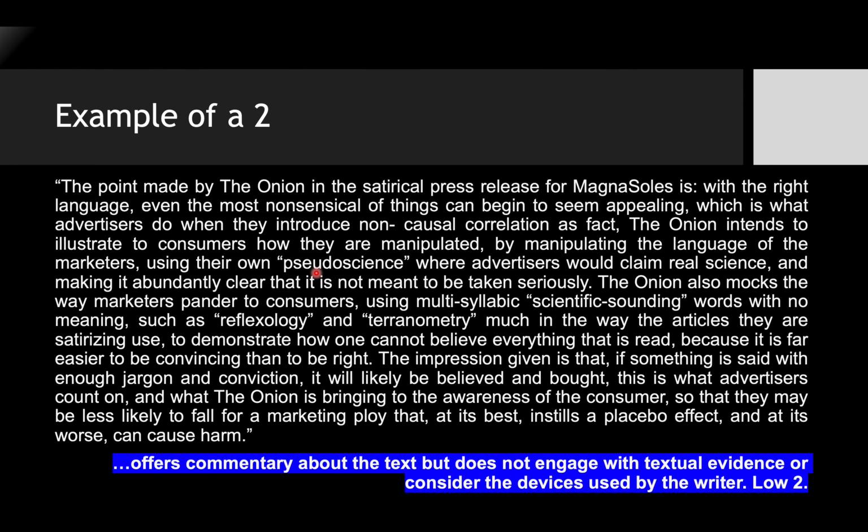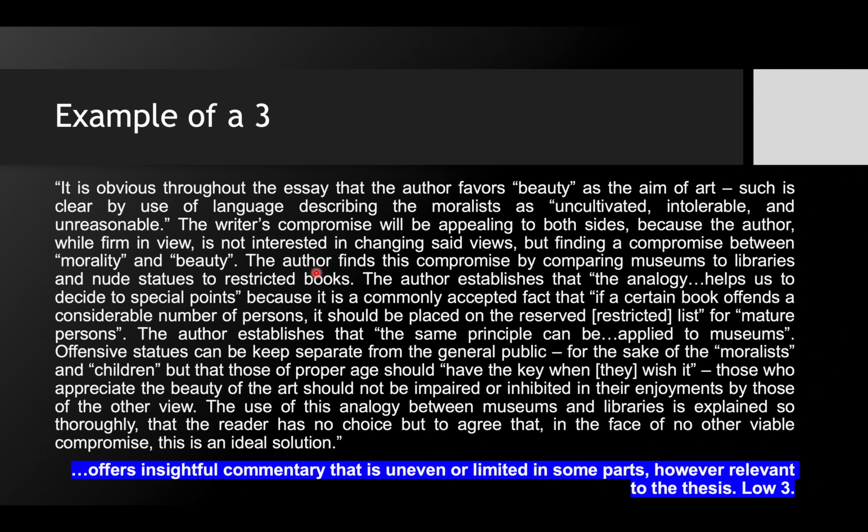Now, here's the example of the 2, and here's the example of the 3. I want to start with the example of the 3 since we just did the 4, so you can see it as contrast. It is obvious throughout the essay that the author favors beauty as the aim of art, such as clear by the language describing the moralists as uncultivated, intolerable, and unreasonable. The writer's compromise will be appealing to both sides because the author, while firm in his view, is not interested in changing said views, but finding a compromise between the morality and the beauty.